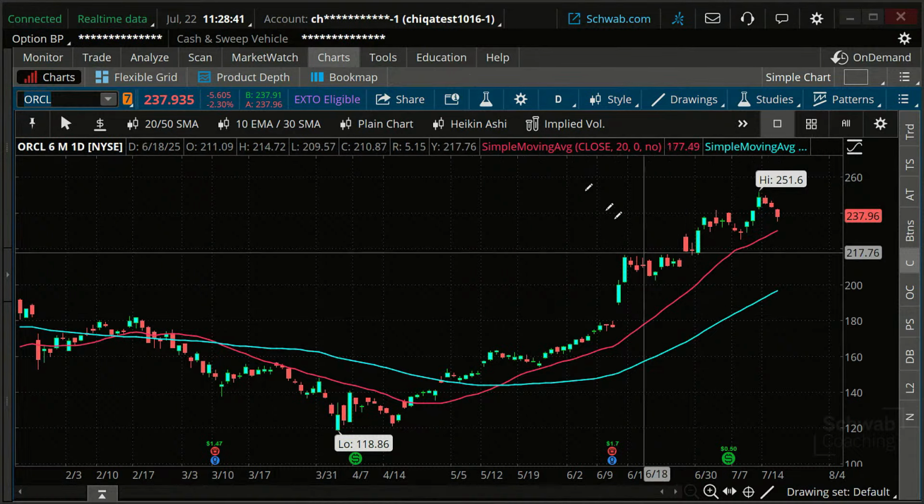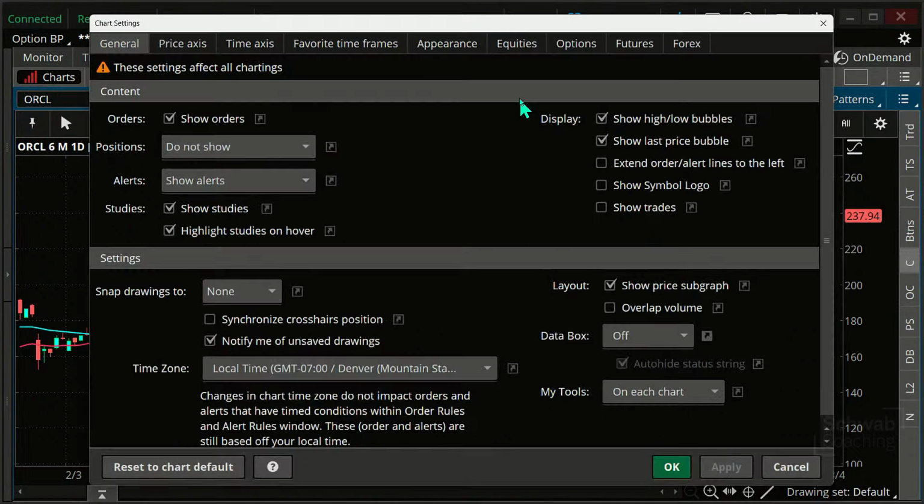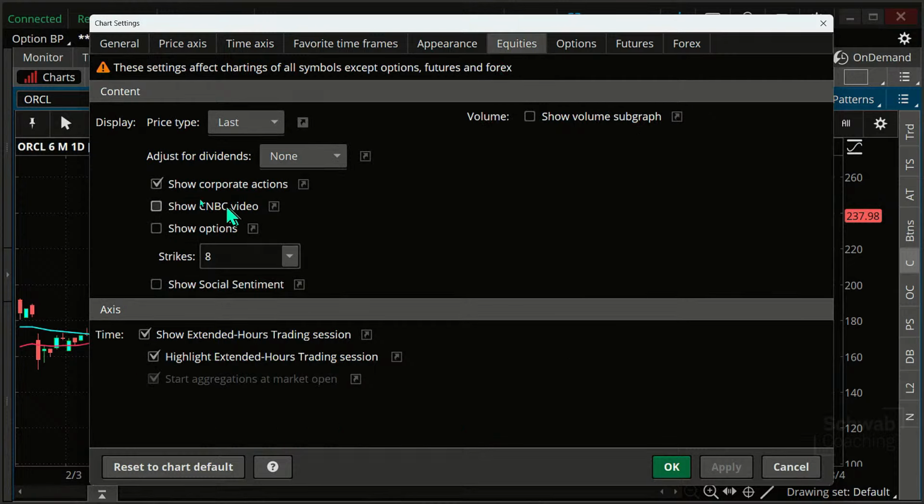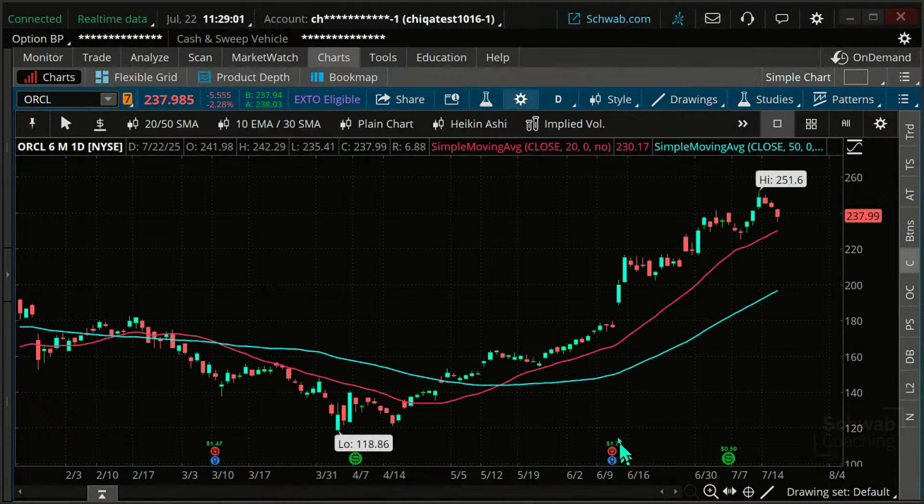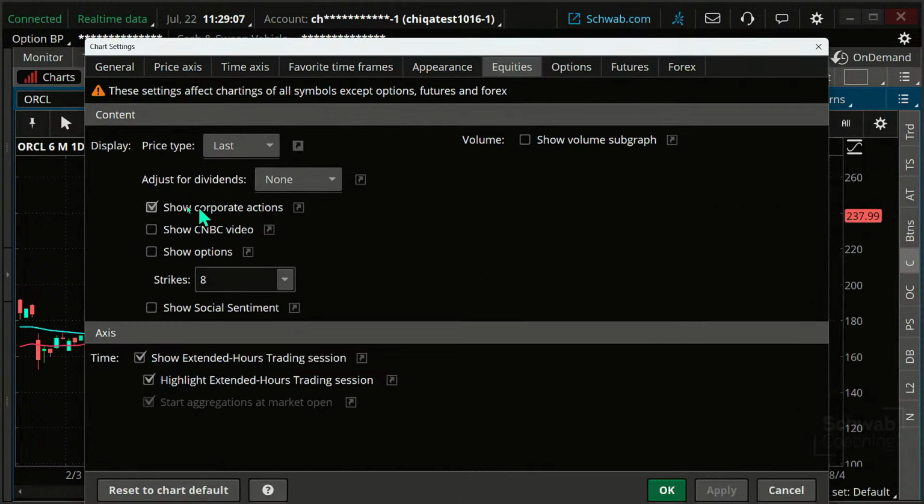So how do you do that? Go to the gear at the top of the page. Go to, actually not under General, under Equities, go to Show Corporate Actions. That's going to show earnings and dividends. It's going to show these logos on the chart. That's an earning, that's the earnings, there's the dividend. Okay, so you got to make sure that's checked.